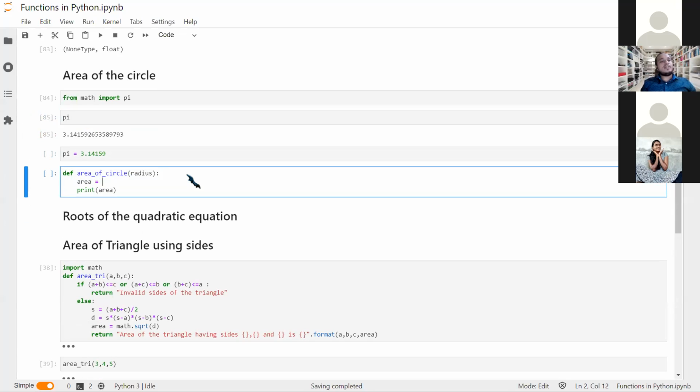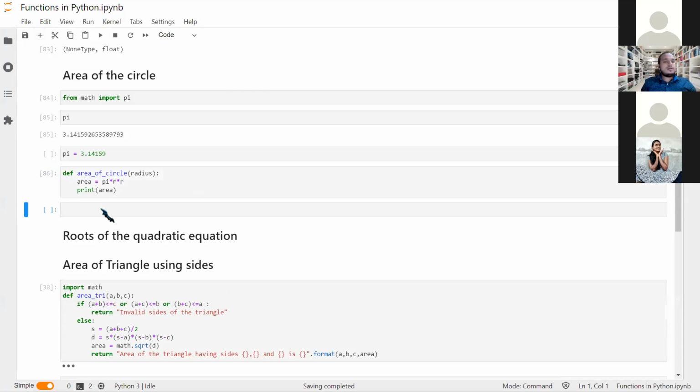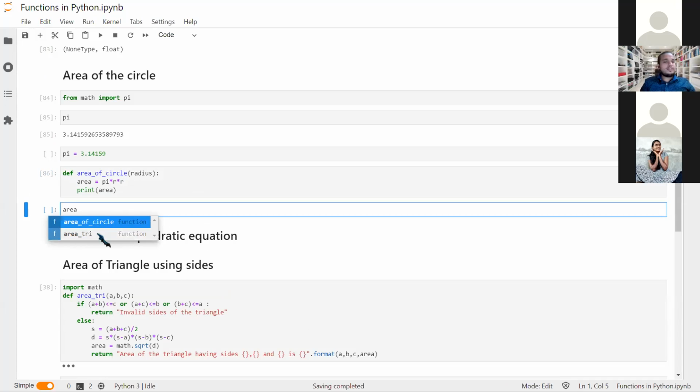The area of the circle is pi r square, so pi into r into r. When we try to run this area tab, we can see that I have typed the keyword area, and I have two functions. This is the post function. I am yet to do it. So this is area of the circle.